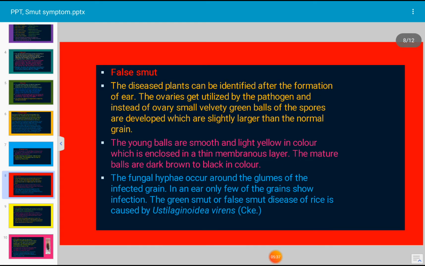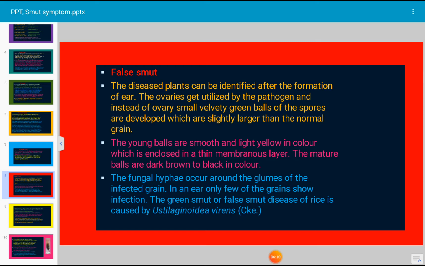Next, false smut. The feature of false smut is that the diseased plants can be identified after the formation of the ear. The ovaries get utilized by the pathogen, and instead of the ovary, small velvety green balls of spores develop, which are slightly larger than the normal grain. The young balls are smooth and light yellow in color, enclosed in a thin membranous layer. The mature balls are dark brown to black in color.